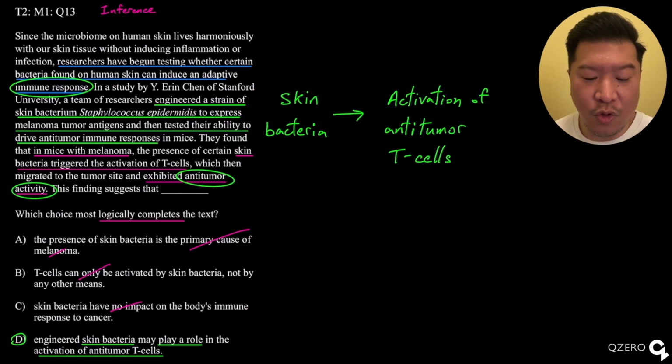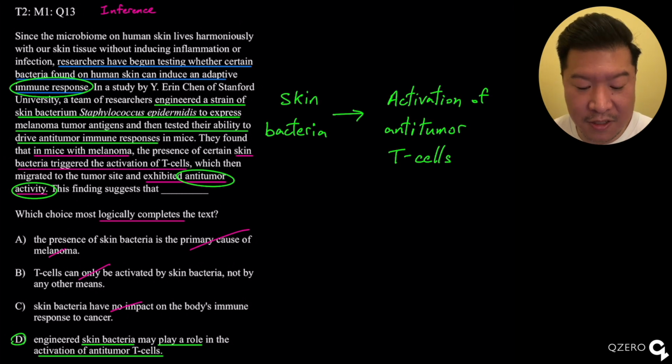Answer is bravo. T cells can only be activated. You see that absolute word, only? So we don't know if this is the only way that the T cells can be activated. We just know that it can be activated through this kind of activity.